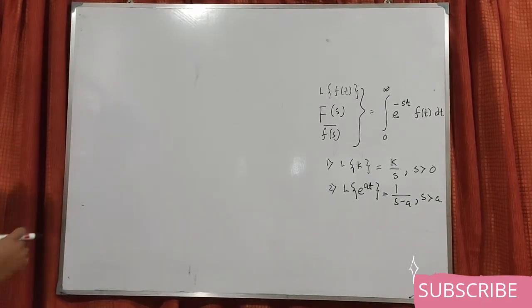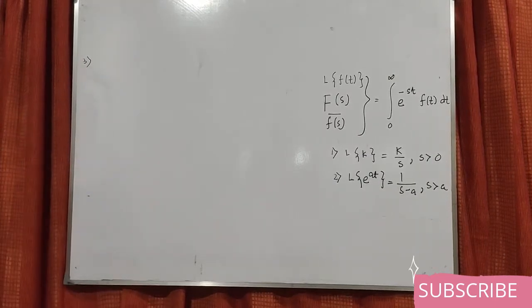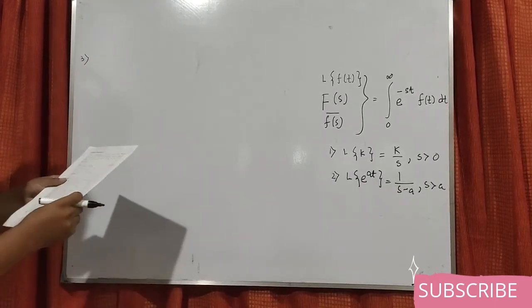Now if I go for some other formula, let me give one problem, which will be easier for you.